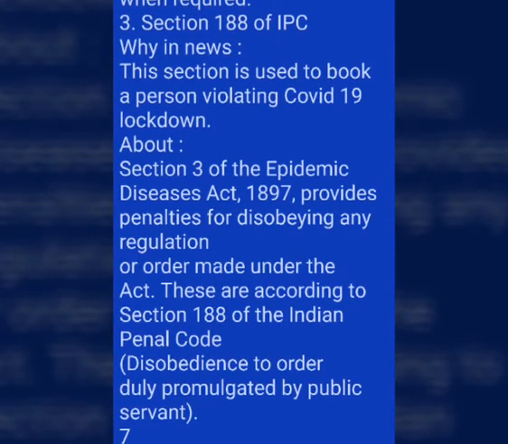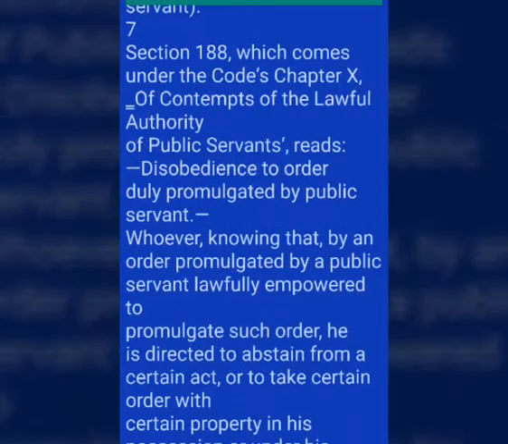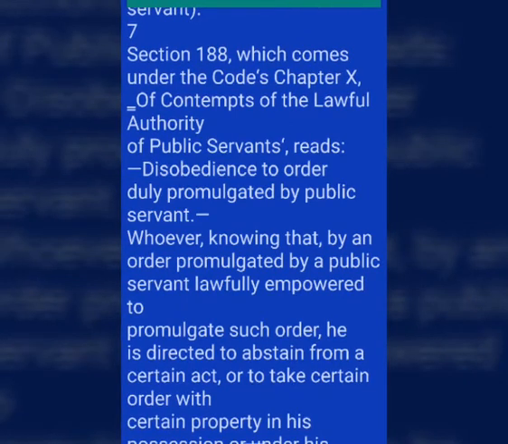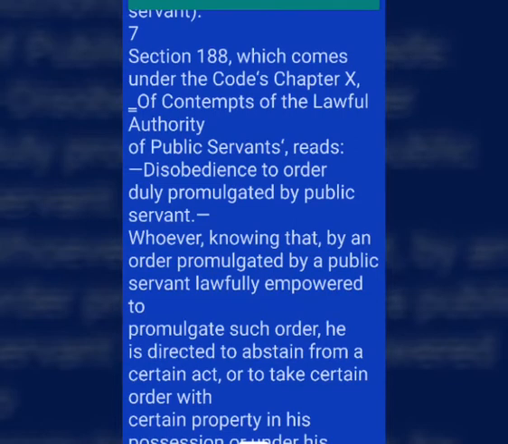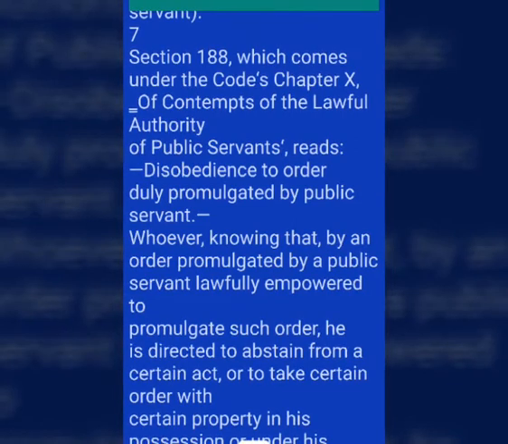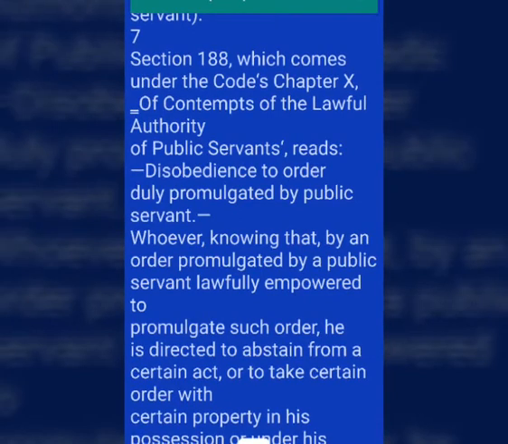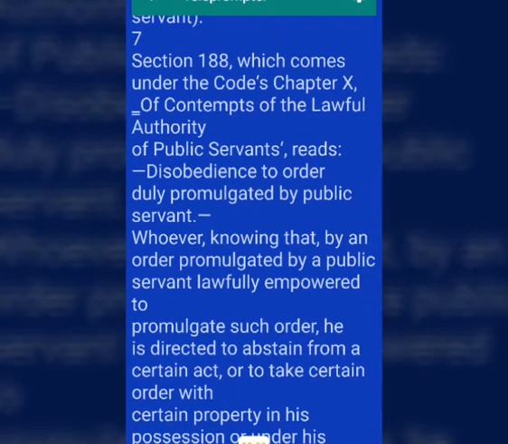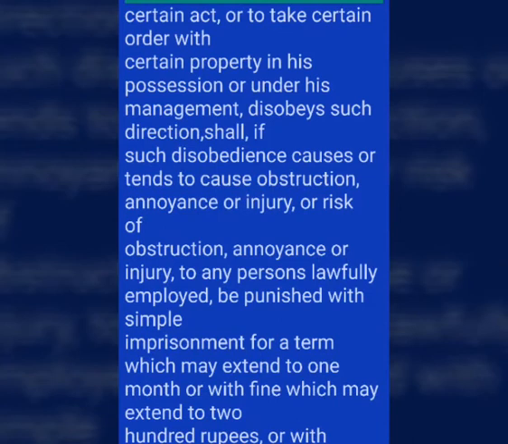They have to live without their passport and must produce themselves in the court at all times as and when required. 3. Section 188 of IPC. Why in news? This section is used to book a person violating the COVID-19 lockdown. About. Section 3 of the Epidemic Diseases Act, 1897, provides penalties for disobeying any regulation or order made under the Act. These are according to Section 188 of the Indian Penal Code.